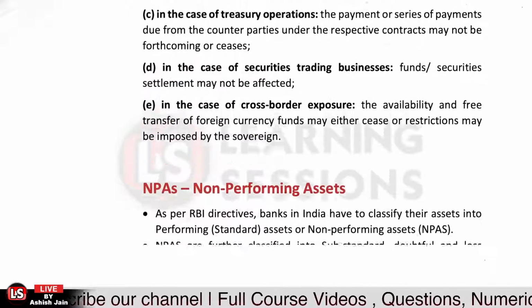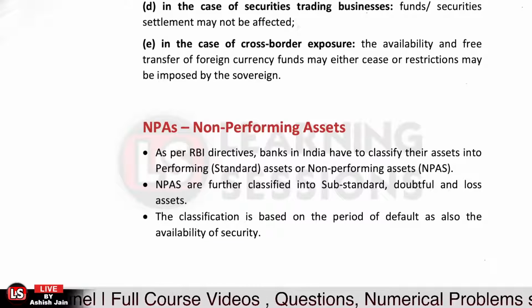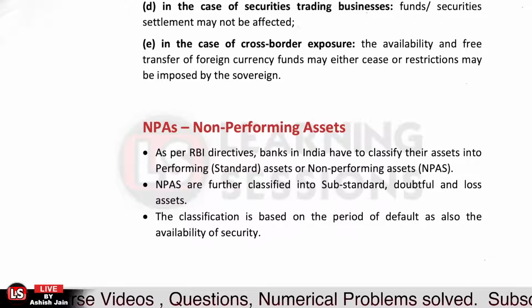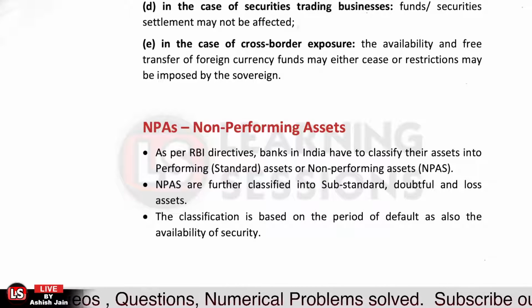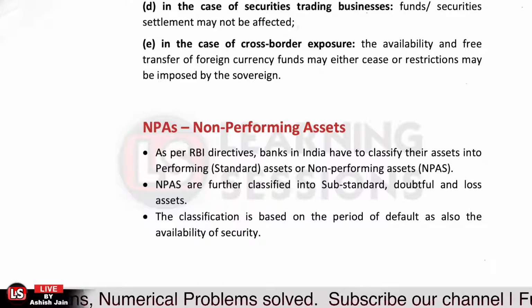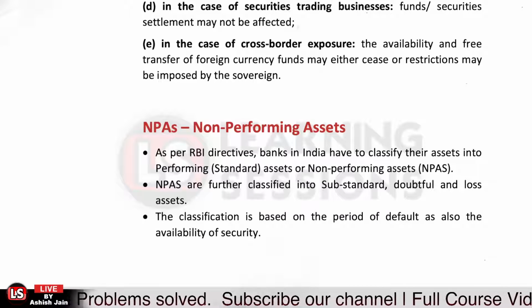The next topic that we are going to cover is related to non-performing assets. As per the Reserve Bank of India directives, the banks are to classify their loans as standard assets, or the performing assets, and the non-performing assets. When the asset is not performing, when it is showing signs of irregularity, first of all, it turns out to be a special mention account.